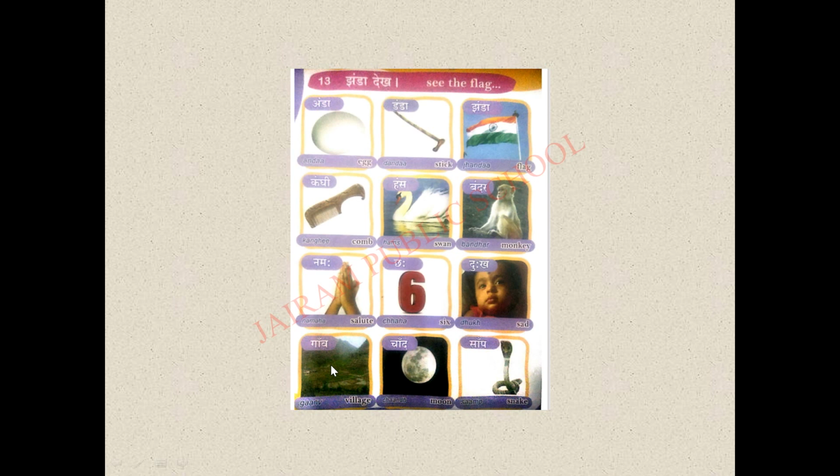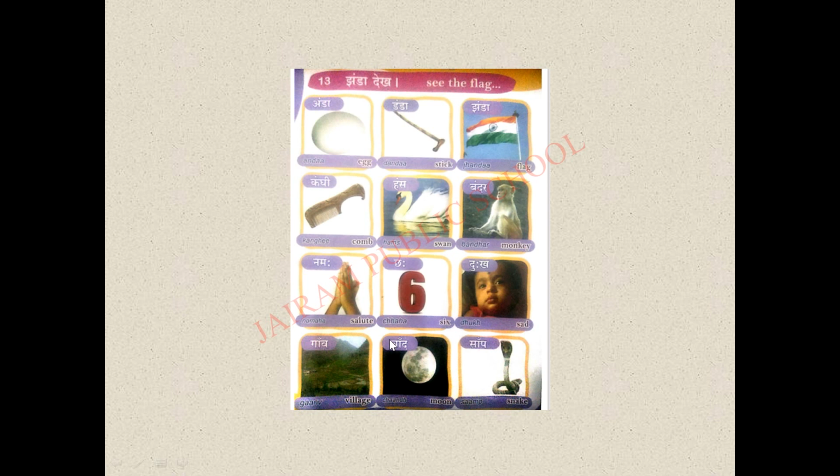Here we have Chandrabindu. This symbol is called Chandrabindu. This is a nasal sound. In English, we should say nasal sound. Okay, what is this symbol called? Chandrabindu. What is this word? Gaon. Okay, Gaon means what? Village.